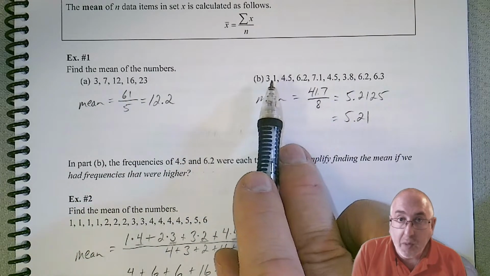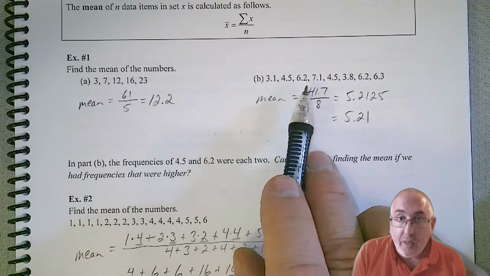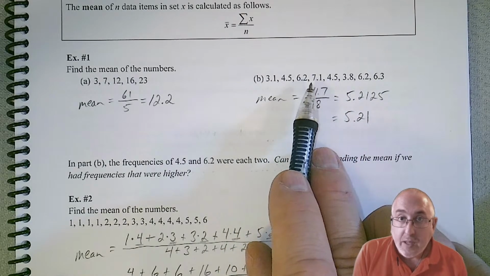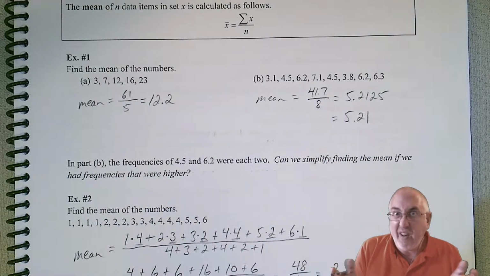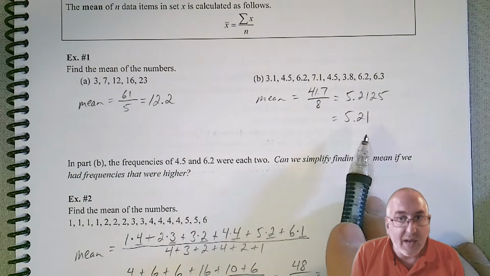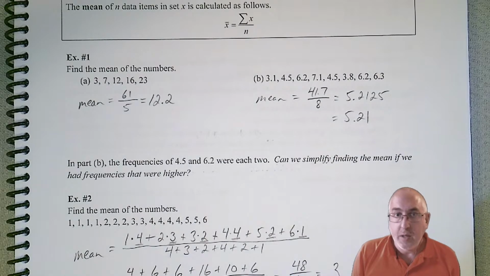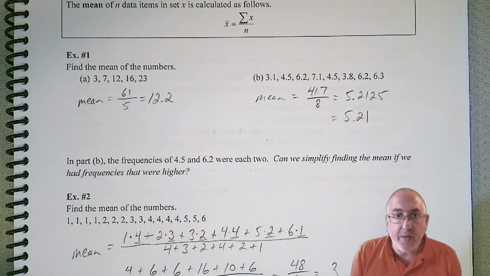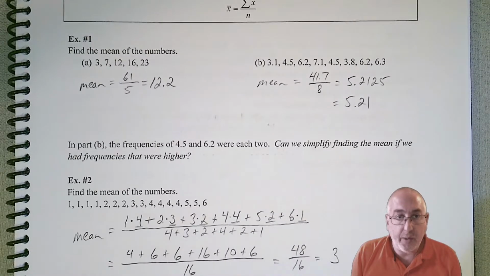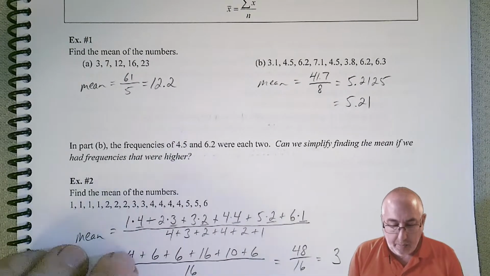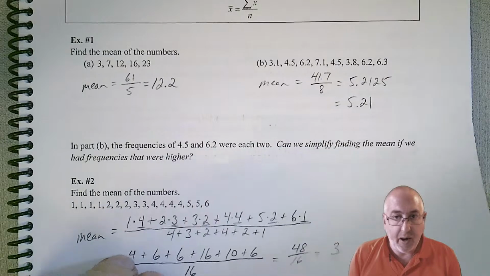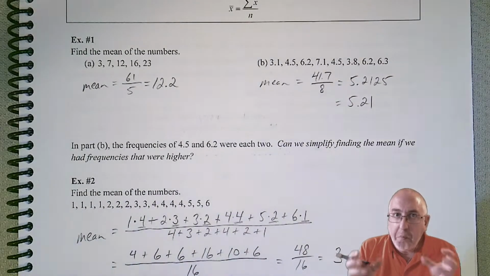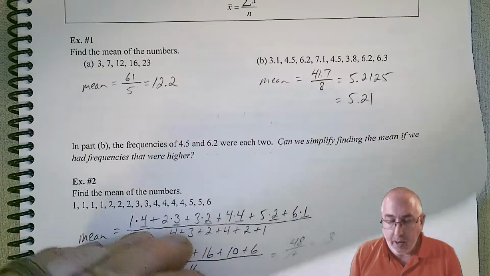5.21, again, the smallest one was 3.1. The largest looks like 7.1 here. So between 3 and 7. Well, 5 is between 3 and 7, so this is probably right. Now, that's just a kind of a look to see if it makes sense and it's the right answer. But as long as you're following the process, you should be fine. So let's try this method of multiplying on a different problem.